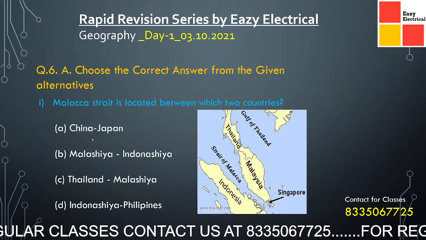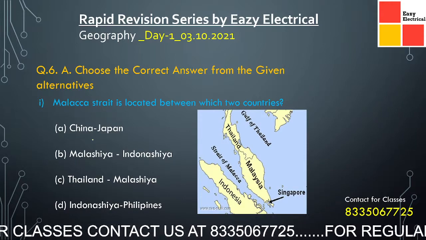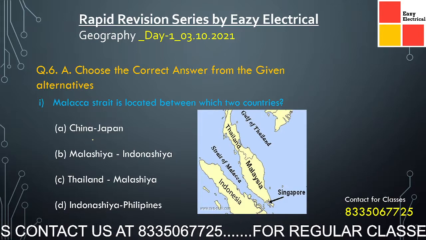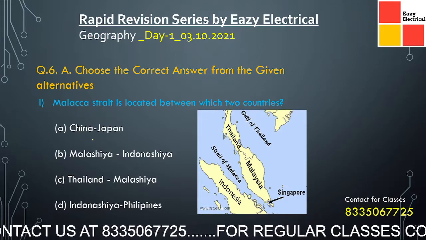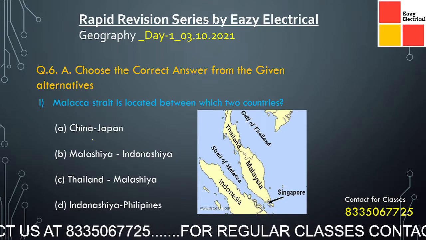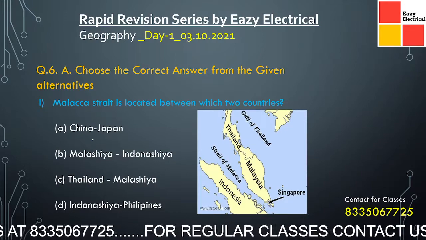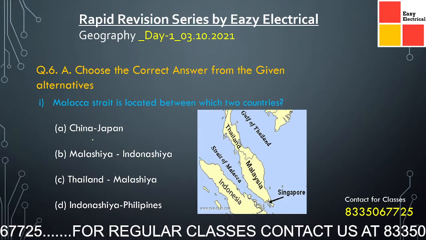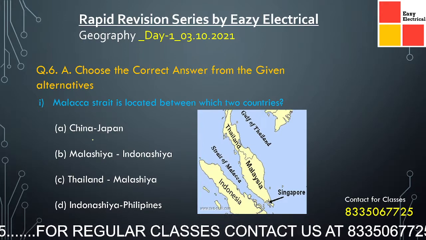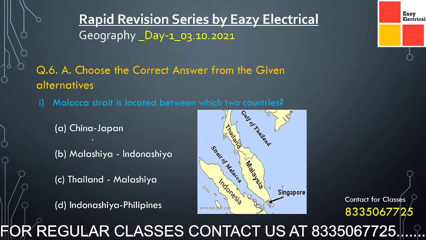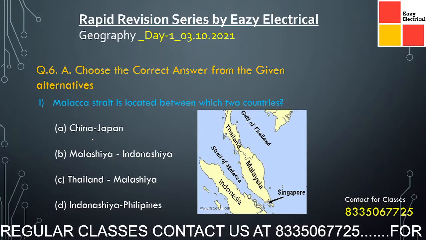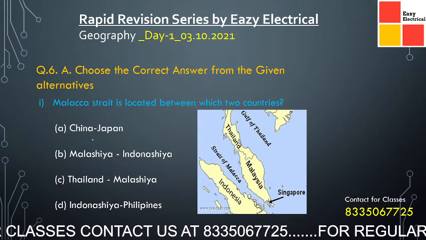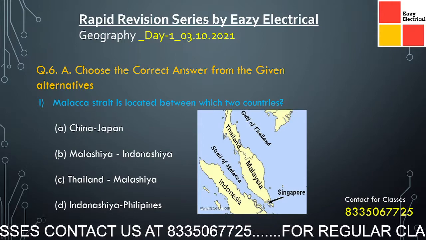Malacca Strait is located between which two countries? There are so many straits all over the world. You must read many more of them. This question is frequently asked in SSC and WBPSC. Now you can see from the map that the Strait of Malacca is located between Malaysia and Indonesia. So the answer is option B.